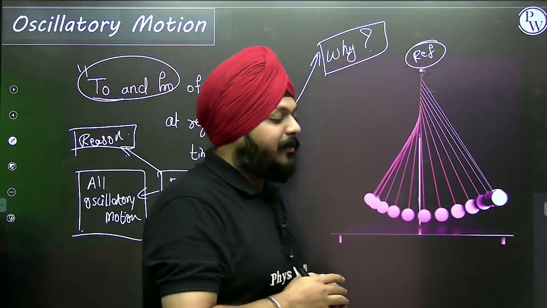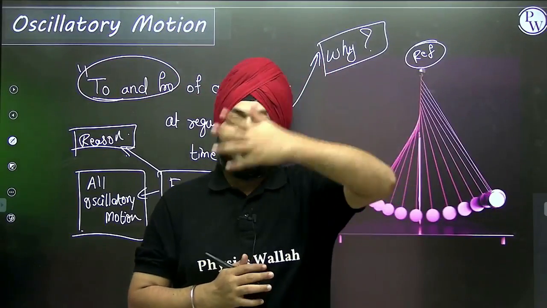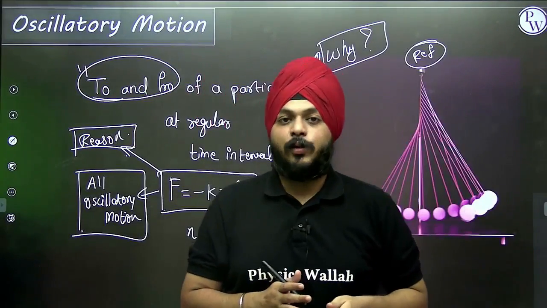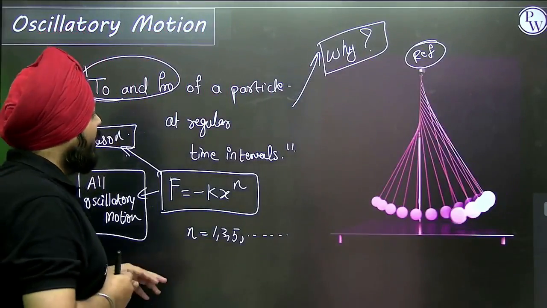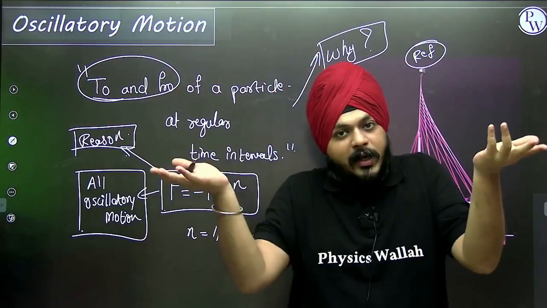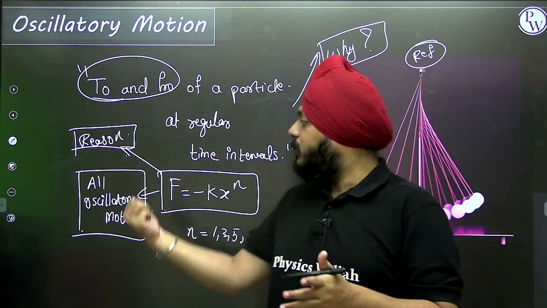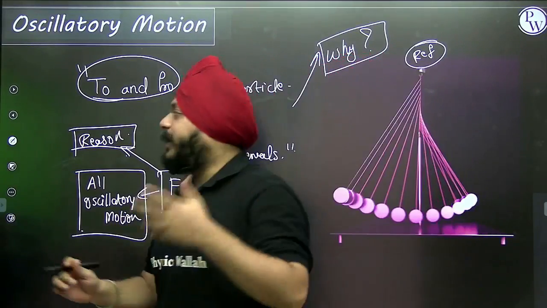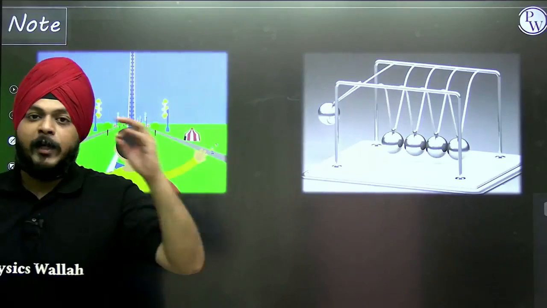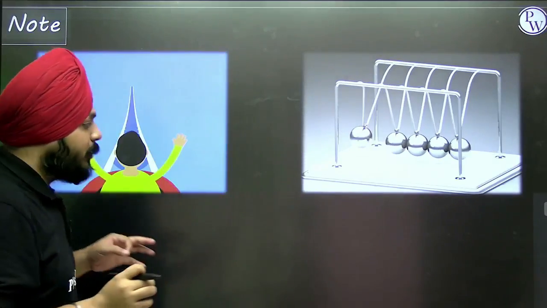If someone is more rigid, then obviously they get differentiated from the crowd. Now, what is the actual difference between periodic motion and oscillatory motion?